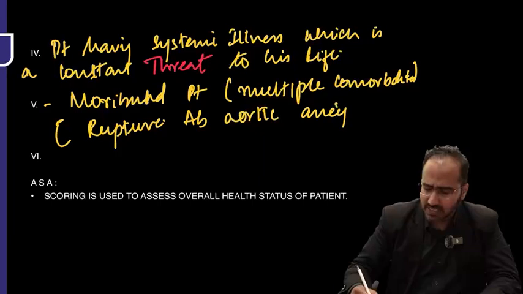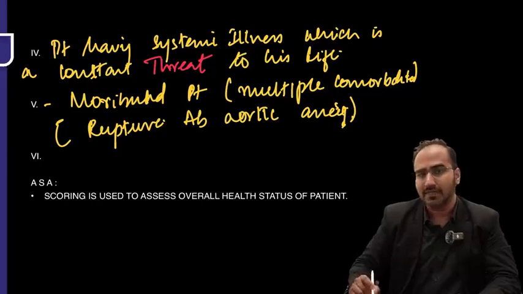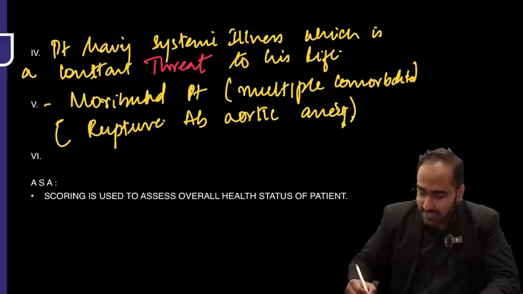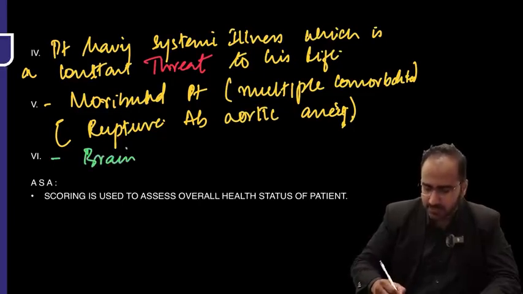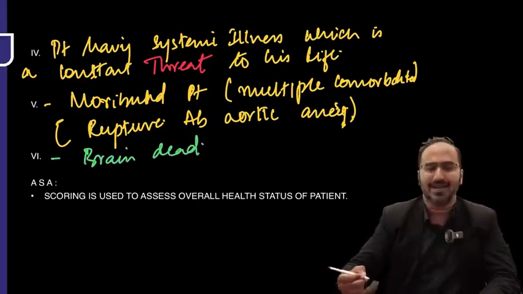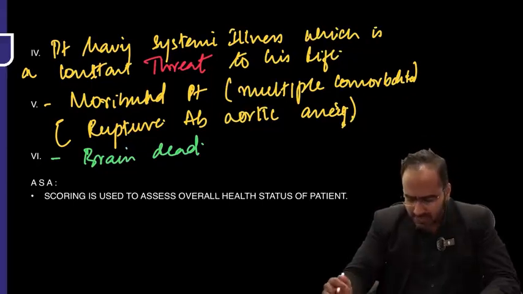Without surgery, the chances are very, very less, guys. Okay? So that patient comes under ASA 5. When do you call ASA 6? ASA 6 is a brain dead patient. Brain dead patient.